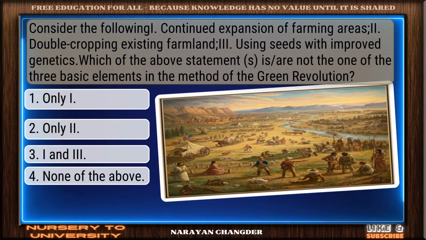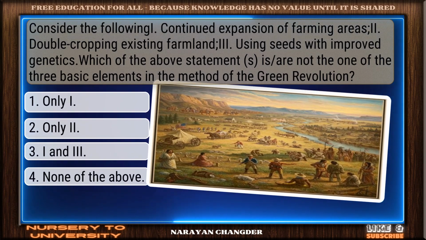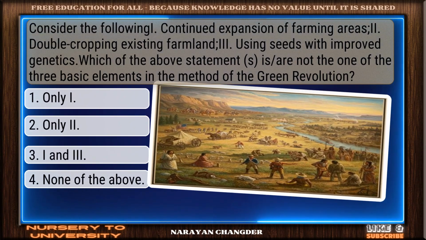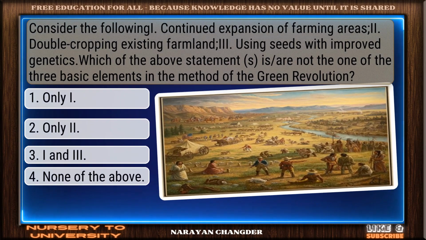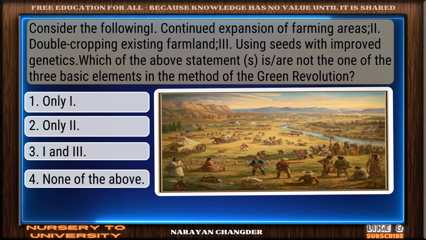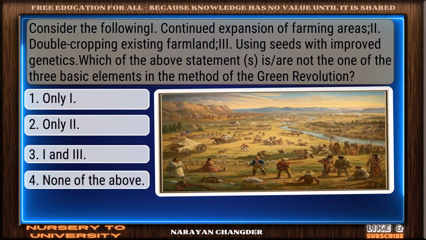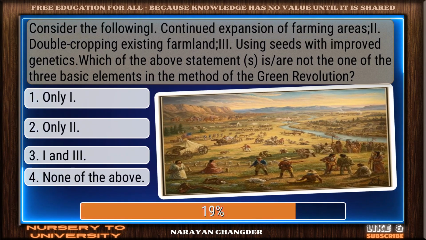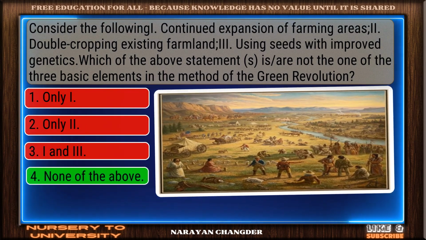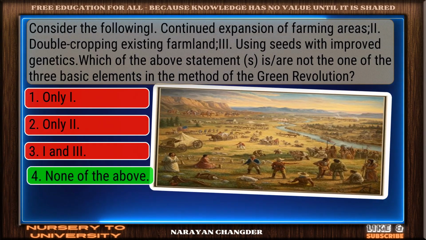Question number 1. Consider the following. Continued expansion of farming areas. Double cropping existing farmland. Using seeds with improved genetics. Which of the above statements are not one of the 3 basic elements in the method of the Green Revolution? Right choice. None of the above is the best answer.